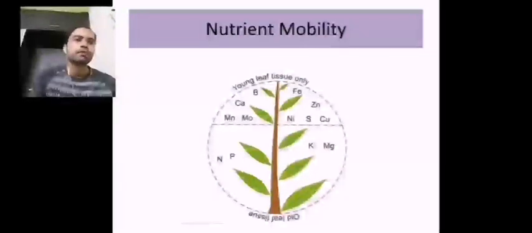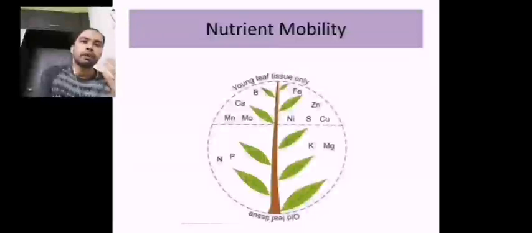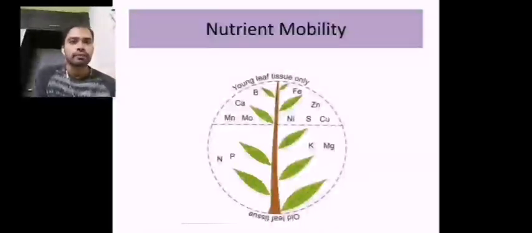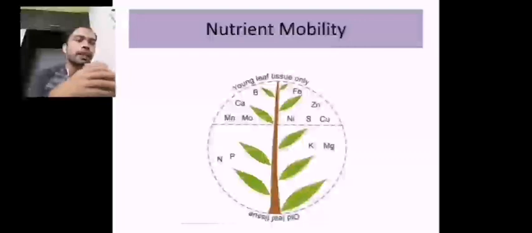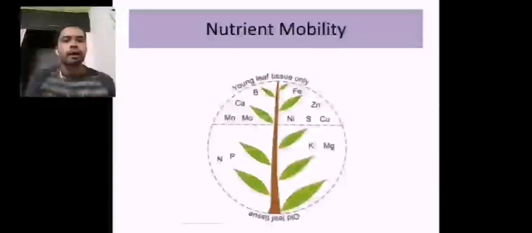Okay, so the essential elements are 16: macro 9, micro 6. Carbon, hydrogen, oxygen, calcium, magnesium, nitrogen, phosphorus, potassium, they all come under the macronutrients, which are required by a plant at more than 1% of dry weight. Whichever nutrients are accumulated by the plant at more than 1% of the dry matter are known as macronutrients.